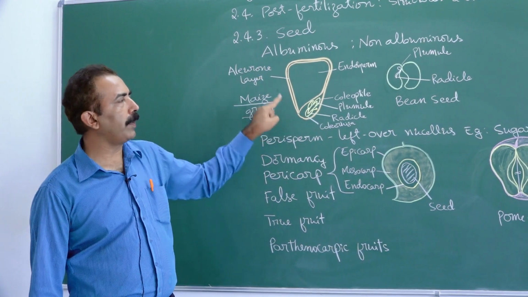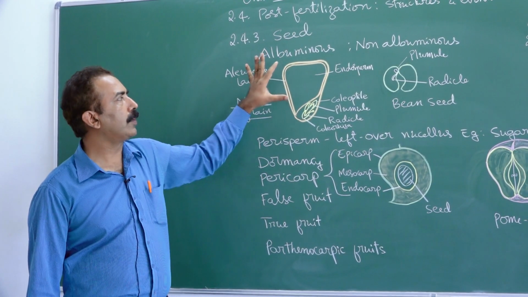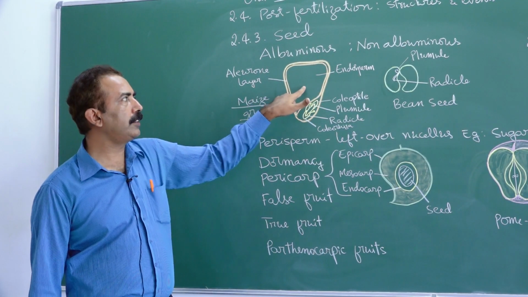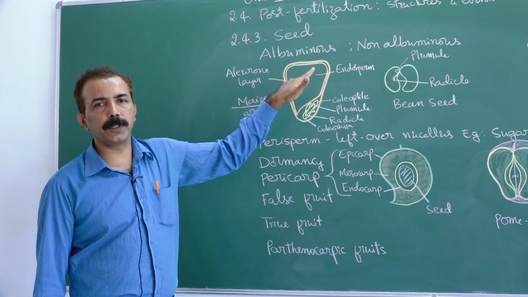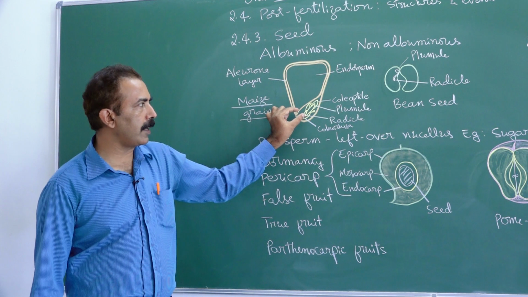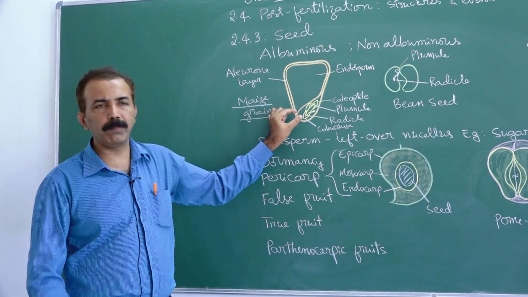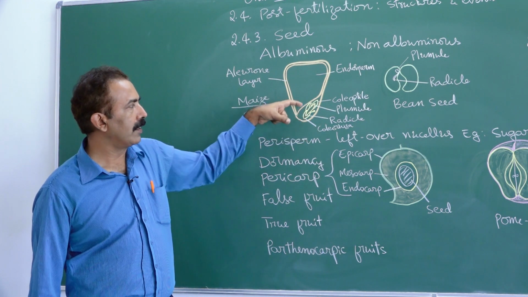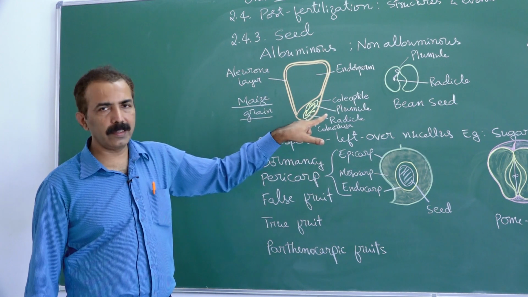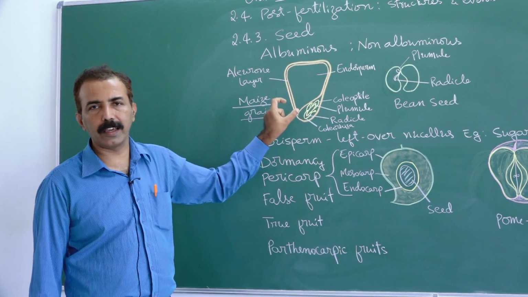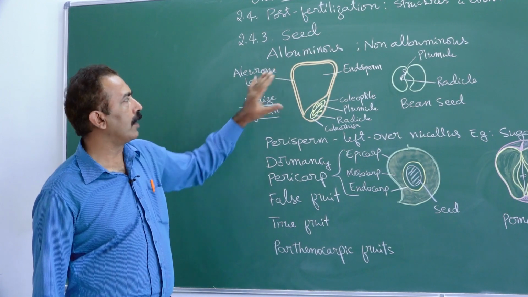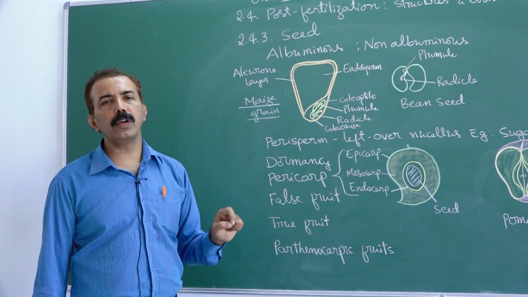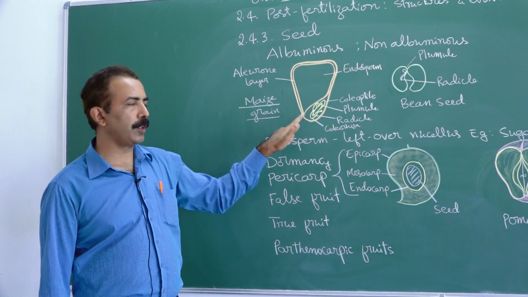In this fruit, the major content is endosperm tissue. So, in maize grain, the nutrition that we get is from the endosperm. And this miniature thing is the embryo, which I explained in the previous frame. You remember coleoptile, plumule, radicle, coleorhiza, and that is scutellum, epiblast. This I have written in the previous diagram. So, this grain or any monocot grain, we call it albuminous seed because they hold endosperm even at maturity.